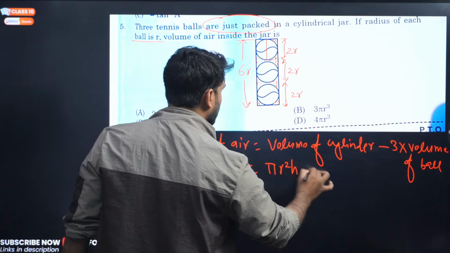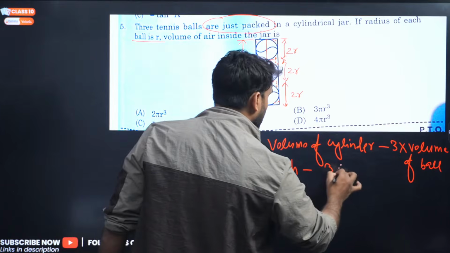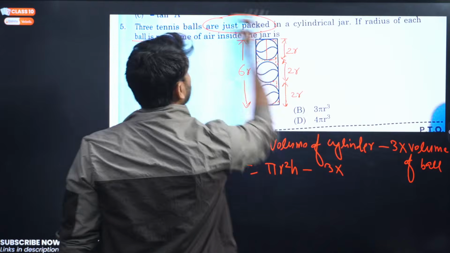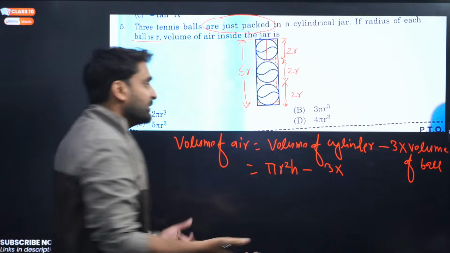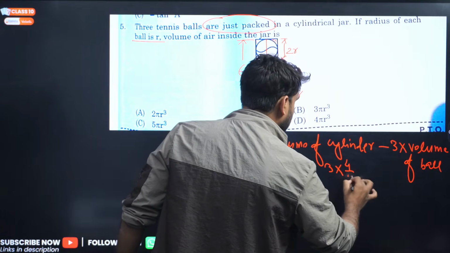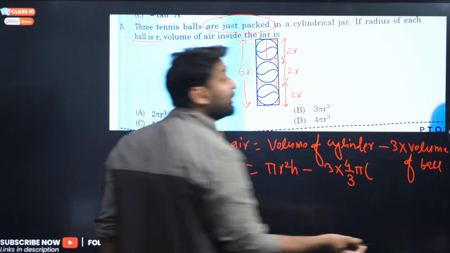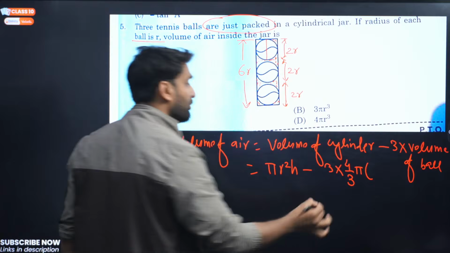So the volume of the cylinder is pi r square h, minus 3 into the volume of a ball. We know tennis balls are spherical in shape, so the volume will be 4 by 3 pi r cube.